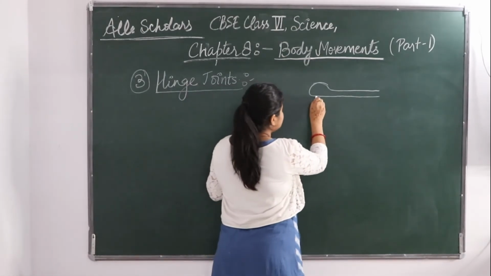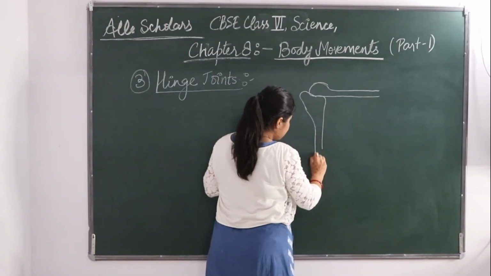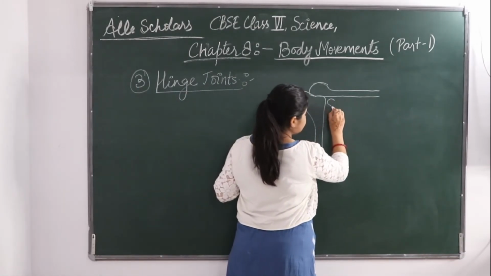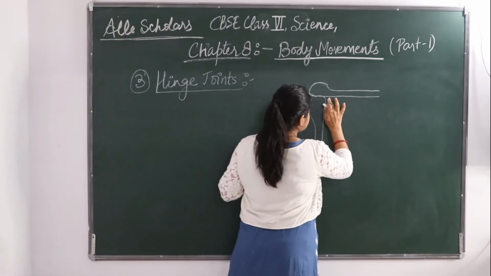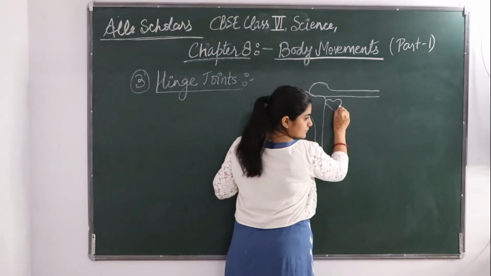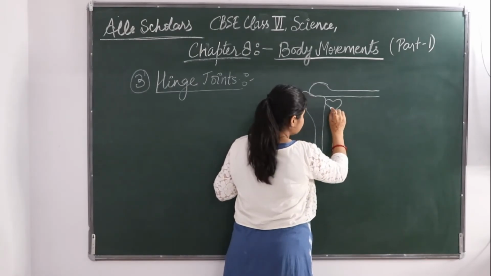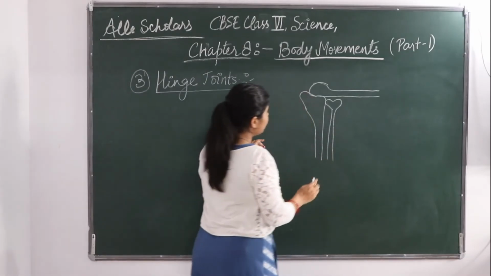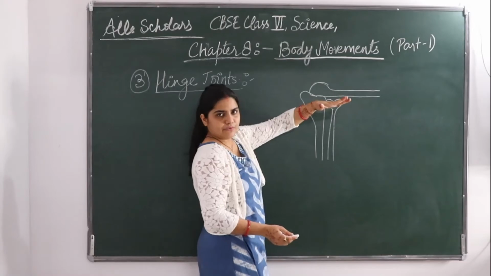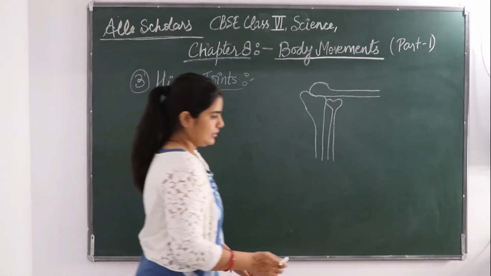If you see the knee bone, the joint is somewhat like this. It goes forward, backward. So this is a hinge joint.